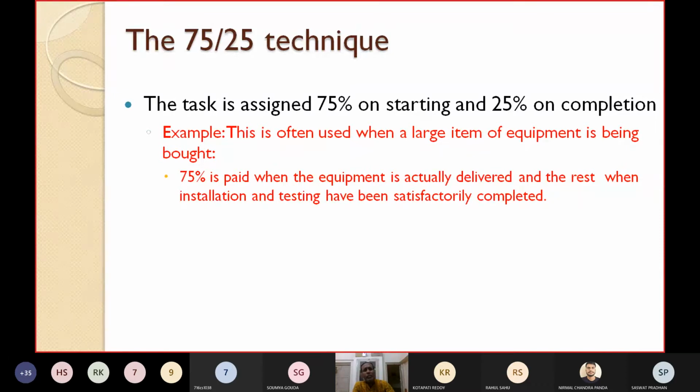You know, in our campus, there are so many generators. These generators are very large and of a very large price, maybe 10 lakhs or so. You just give a purchase order, they will not deliver. They will say, okay, you give us 75% or 80%, we'll deliver the product, and our person will install it and test it. On successful completion, you give the balance 25% or 20%. So for larger equipment, when it is delivered, you give 75%, and when it is successfully installed and tested, you give the remaining 25%.